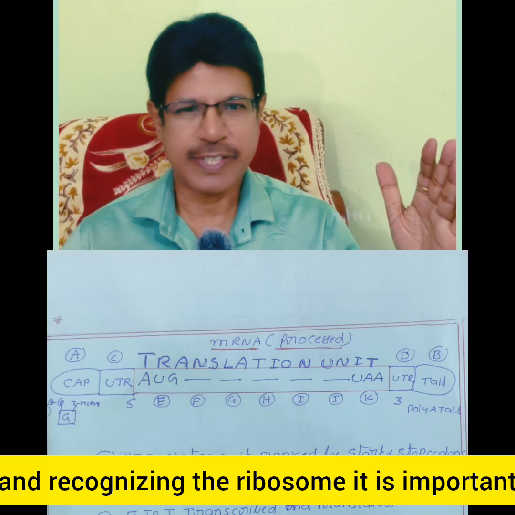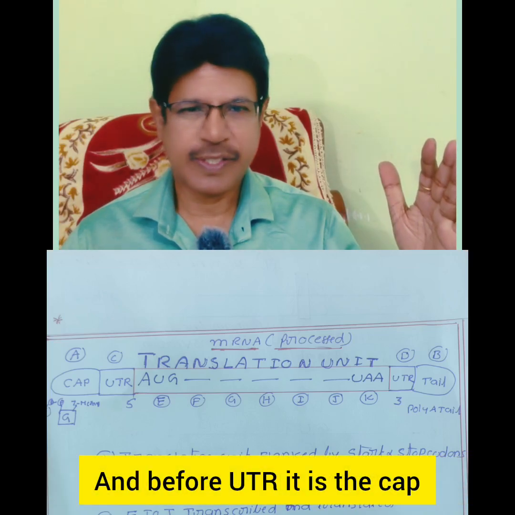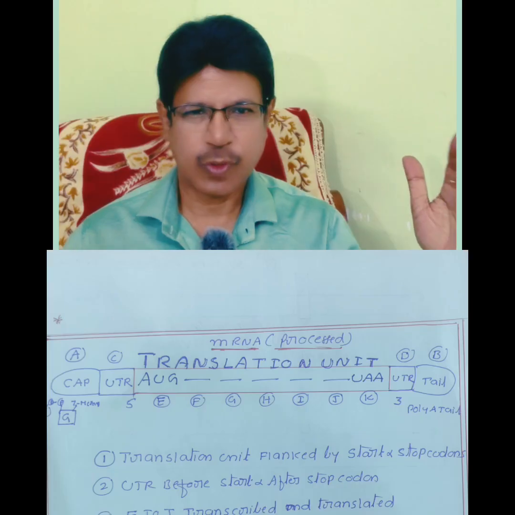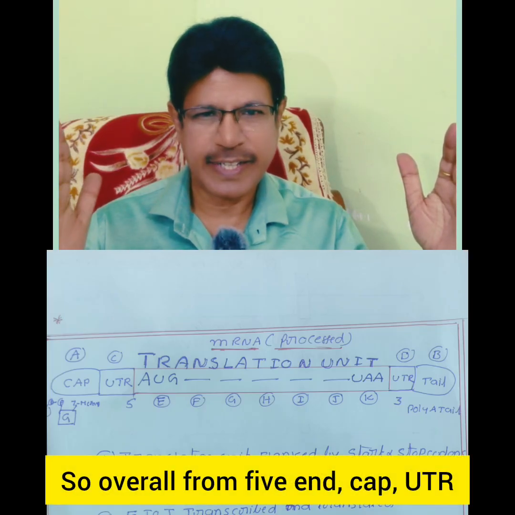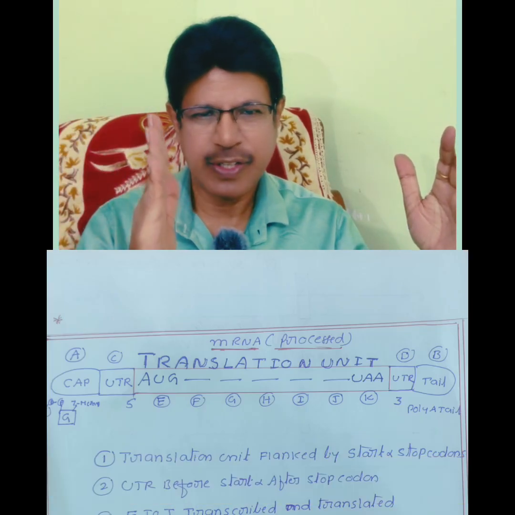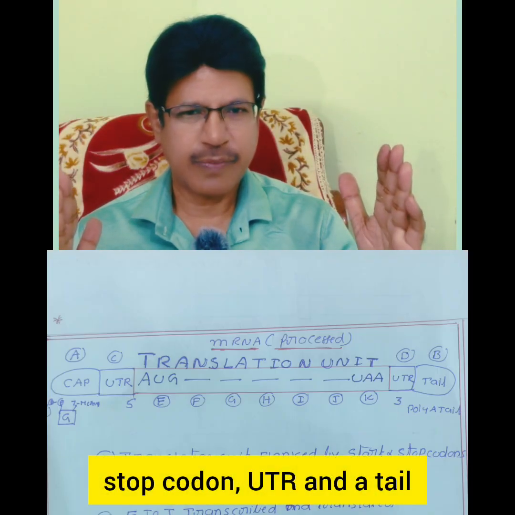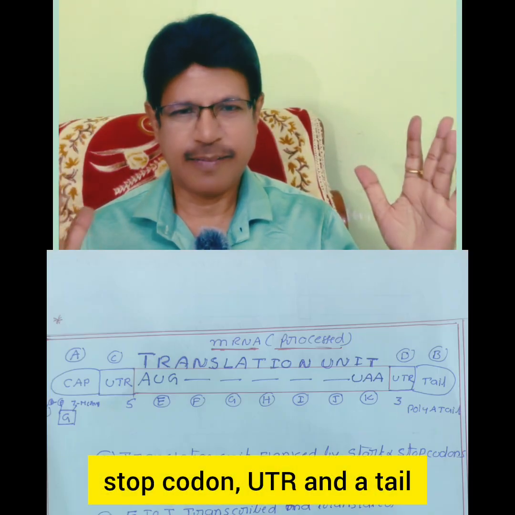It is important. Before the UTR is the cap, and after the UTR is the tail. So overall, from the 5' end: cap, UTR, AUG. From the 3' end: stop codon, UTR and tail.